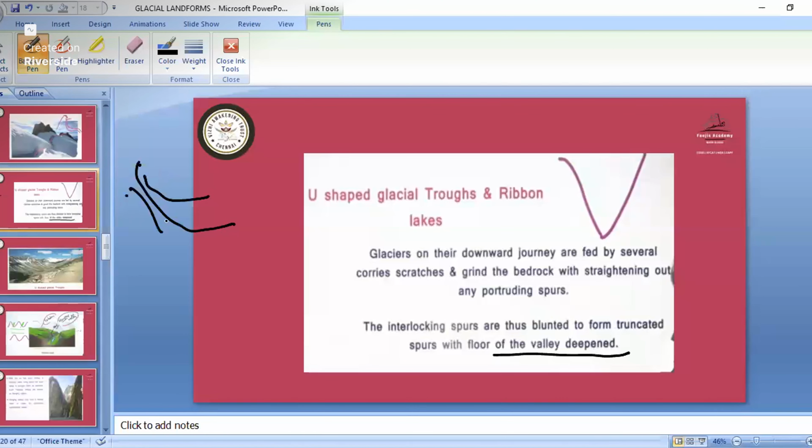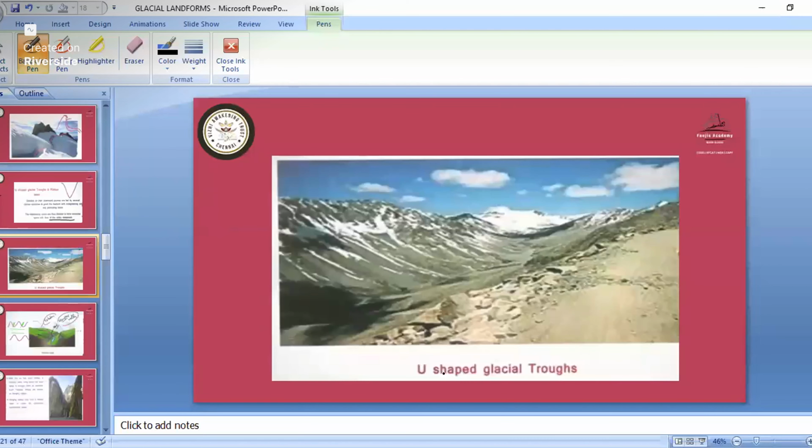So that happens in the fluvial landform also, and interlocking spurs will be seen in the U-shaped valley or ribbon lakes. That U-shaped valley we'll see in the glacial type. So in glacial landforms also we'll see spur formation. See here, U-shaped valley. V-shape means what? That shape is taking place like a V. Now U-shaped, what is happening?